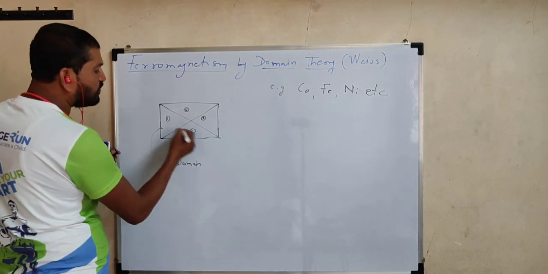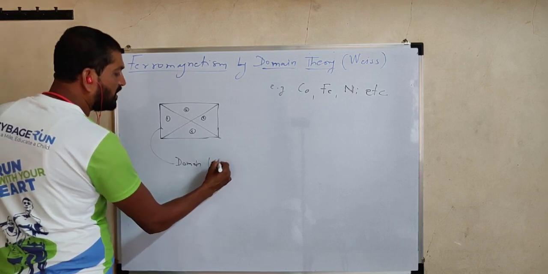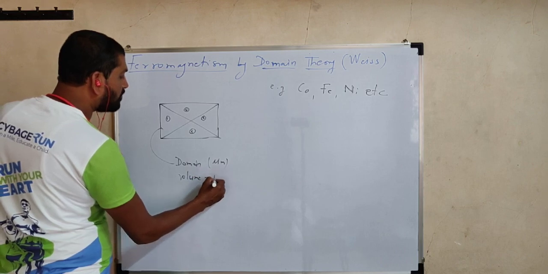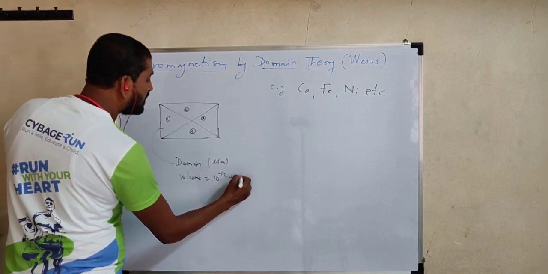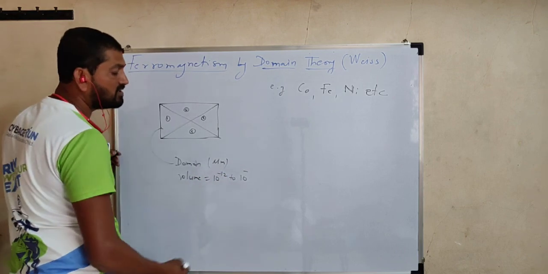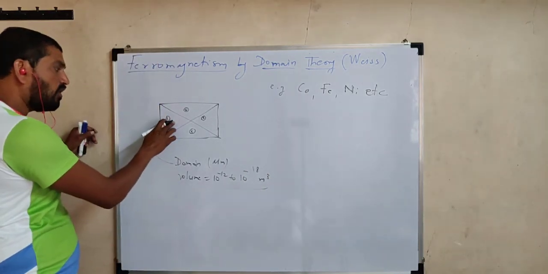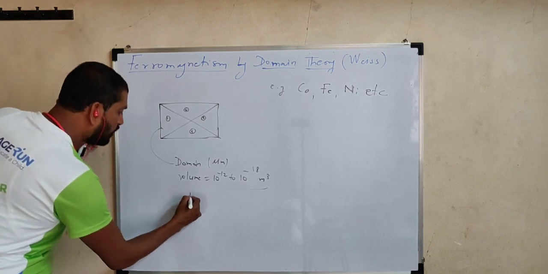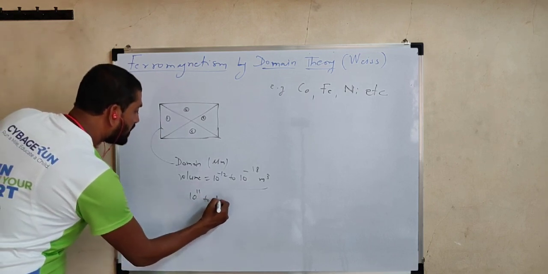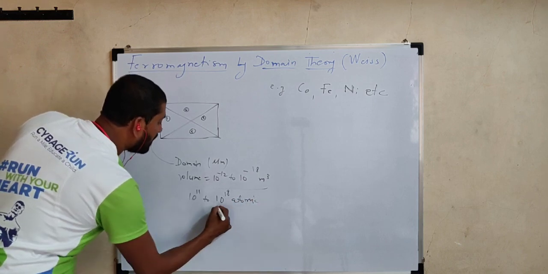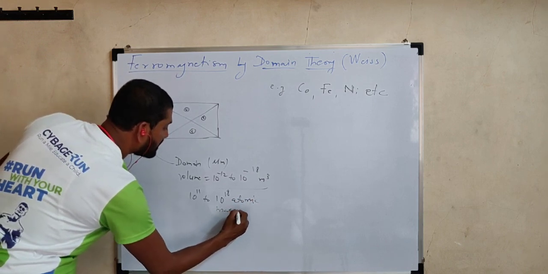Now its length is very small, of the order of a micrometer, or the volume of a domain is of the order of 10 raised to minus 12 to 10 raised to minus 18 meter cube. This is the value. And in such a small region of this volume, almost 10 raised to 11 to 10 raised to 18 atomic magnets are there.